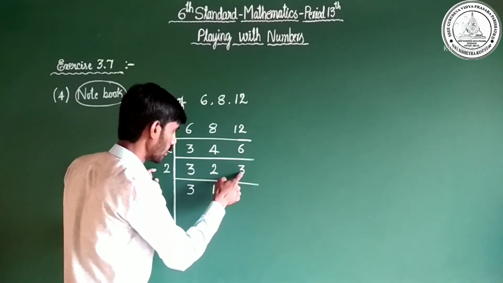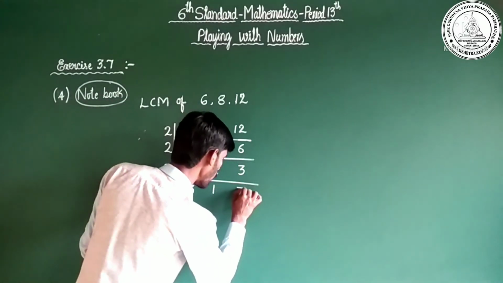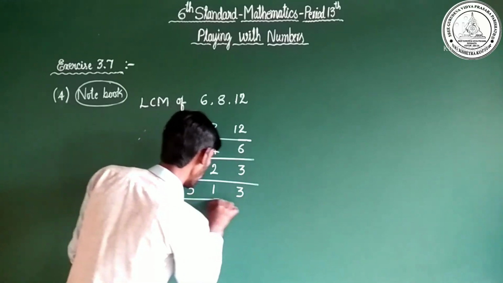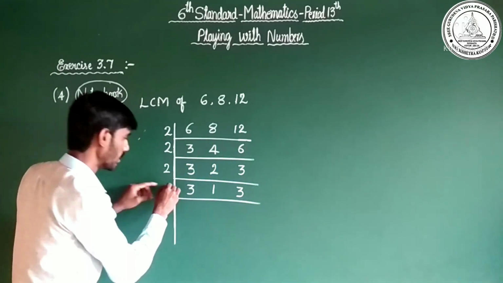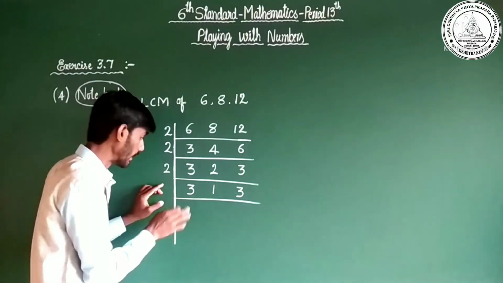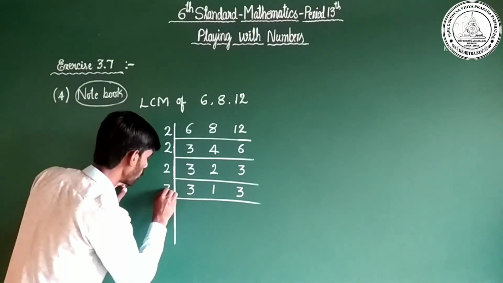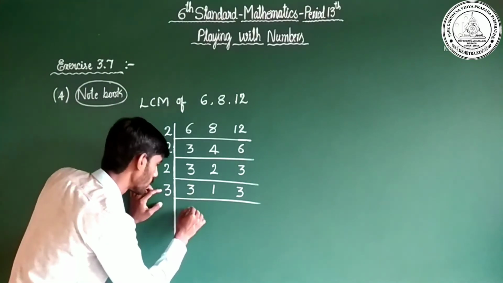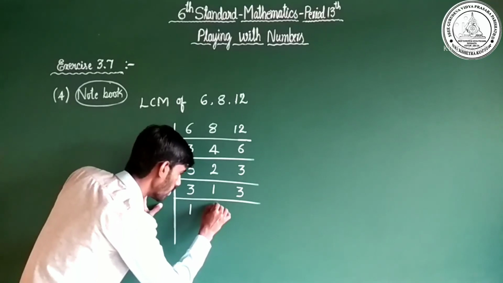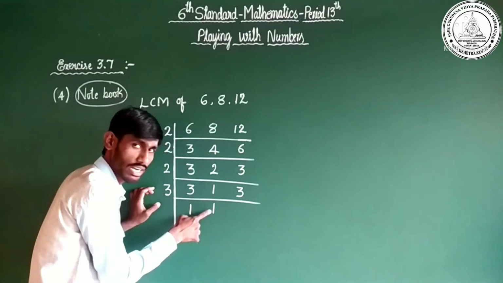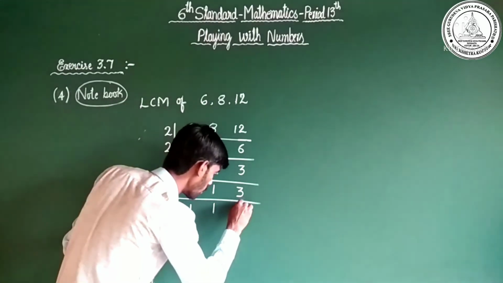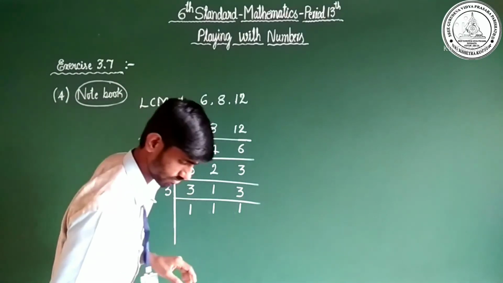Next by 3 it is not possible. Write 3 as it is. Draw a line. Next by 2 it is not possible. You may concentrate. Next prime number, that is 3. 3 how much is 3? 3 ones are 3. Here 1, write as it is. This one write as it is. 3 ones are 3, 3 ones are 3. It has cleared.